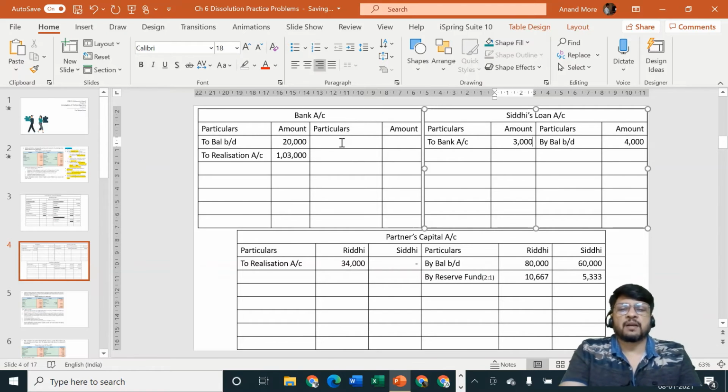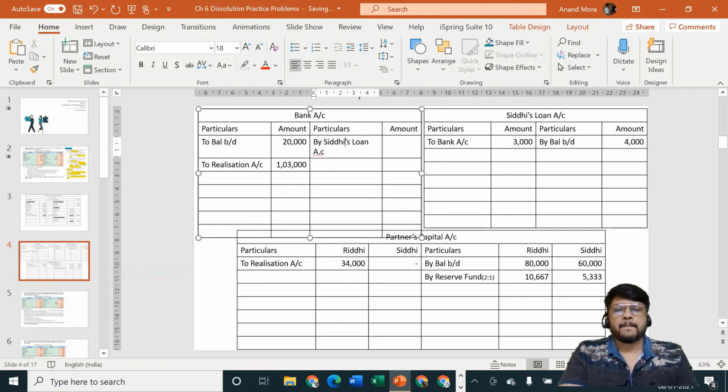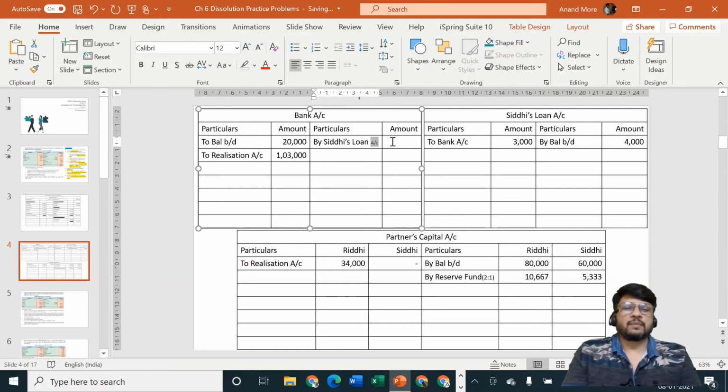Second effect is bank account credit side by Siddhi's loan account. Okay, by Siddhi's loan account. What is the amount? 3,000, because Siddhi has agreed to take only rupees 3,000.